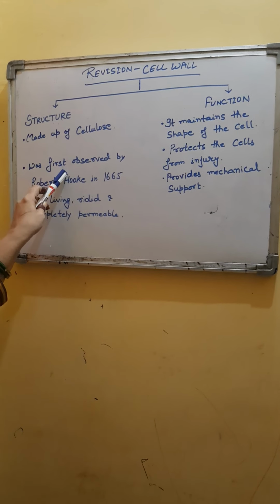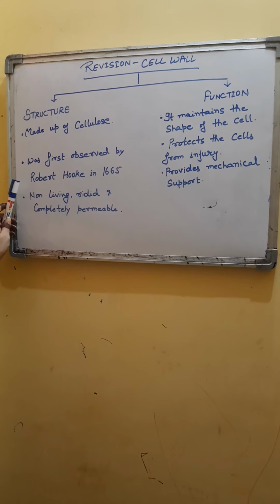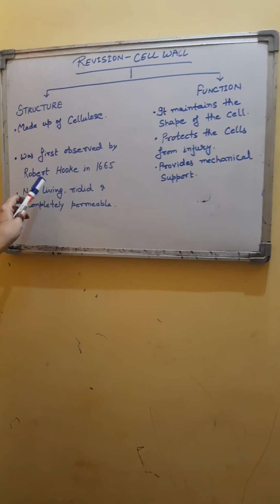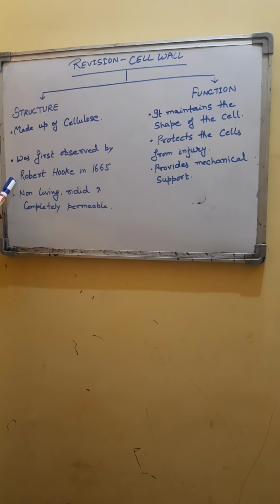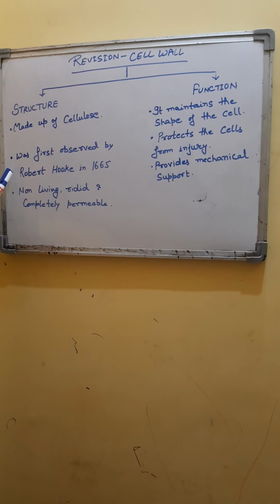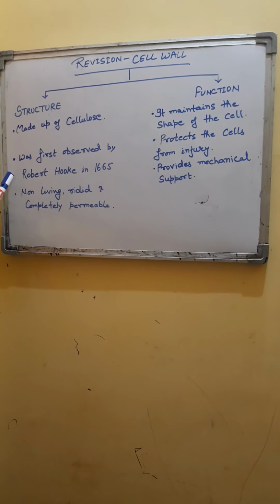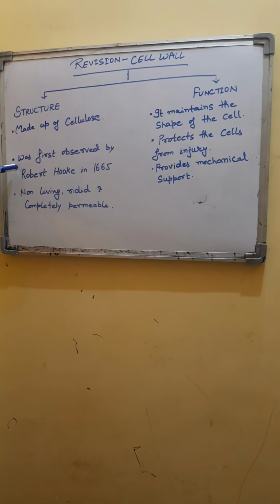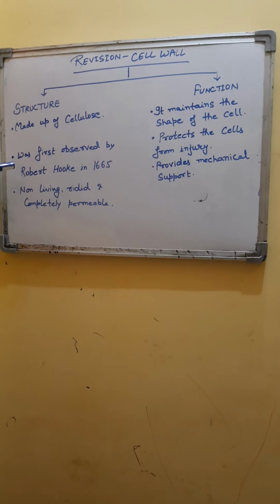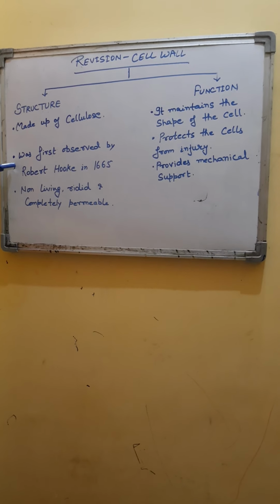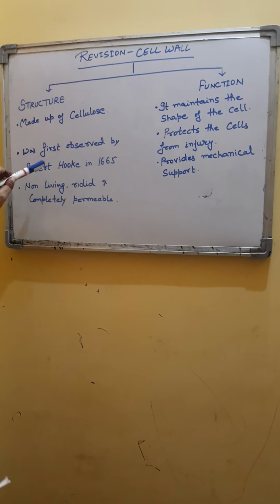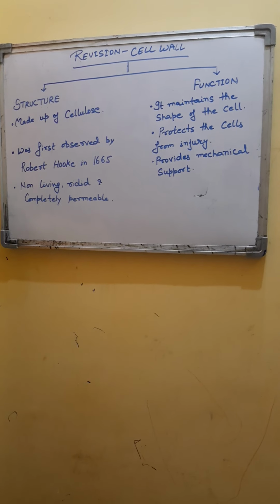Cell wall was first observed by Robert Hooke in 1665 in a thin slice of cork under his primitive microscope. It was the only structure which Robert Hooke could see in his observation. He found out the cell wall, and inside that he observed that tiny cells were present. Tiny rooms were surrounded by cell wall. So the first observation was made by Robert Hooke in 1665.